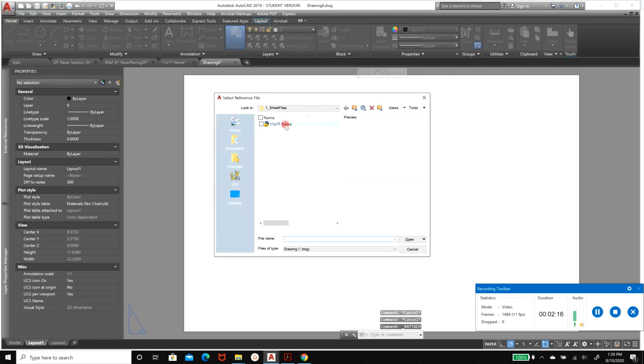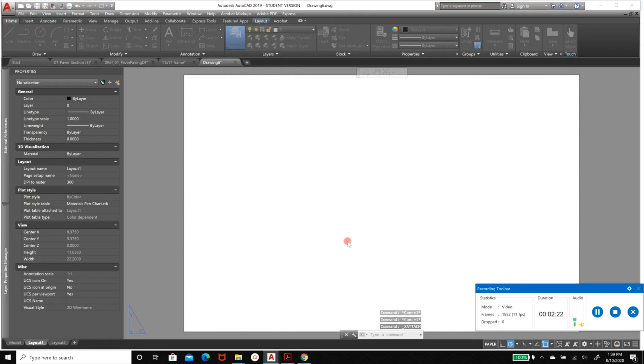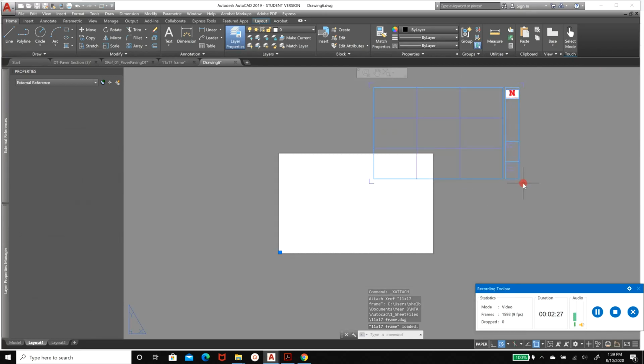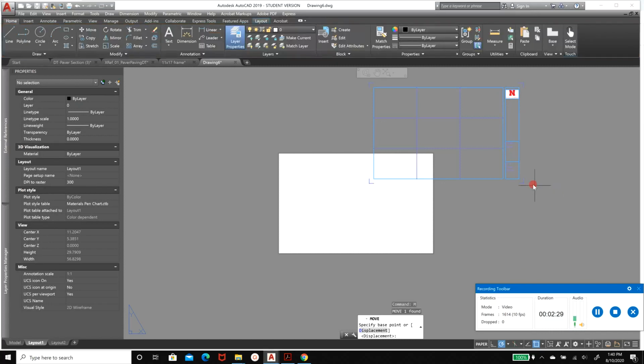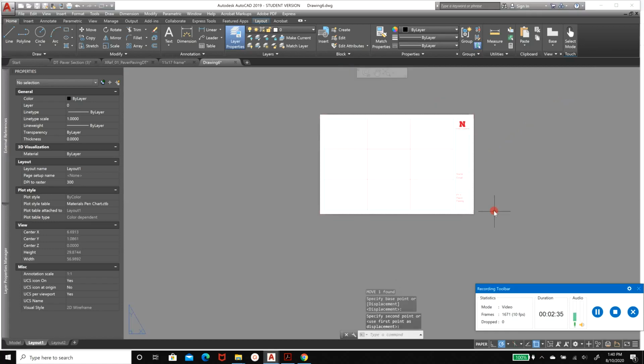And from there, we'll attach this frame, open, and just keep the scale the same. So we built it out to fit our 11 by 17 page, and then select this, type M, enter, then click on the corner and drag it so that it meets up with this corner.